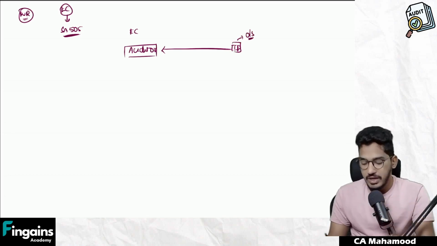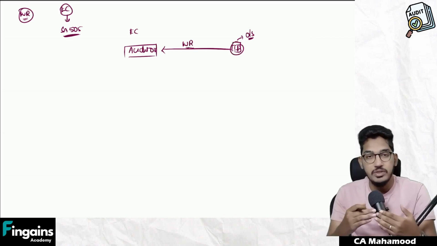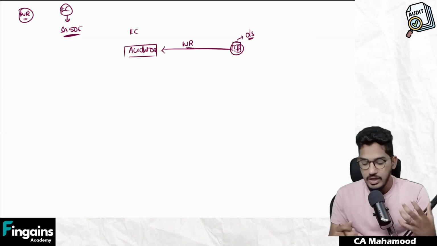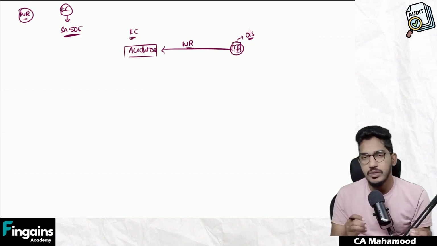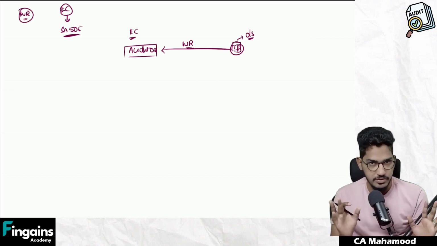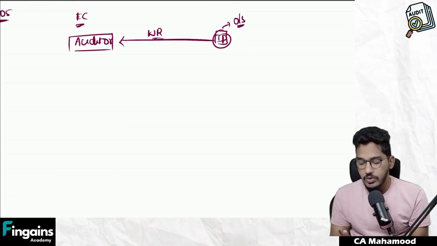So, if the auditor is trying to get audit evidence by way of a direct written response from a person who is outside of the entity, we call it external confirmation, which is one of the important techniques for obtaining audit evidence.